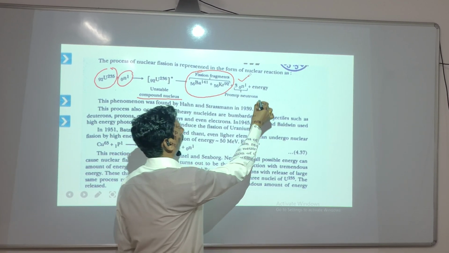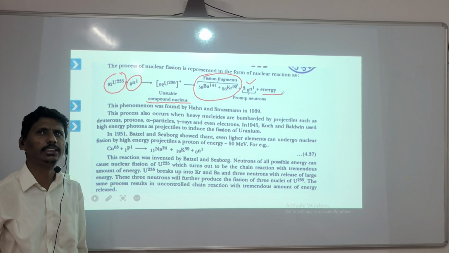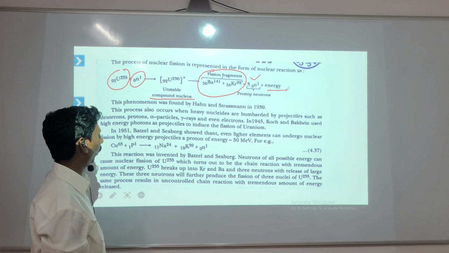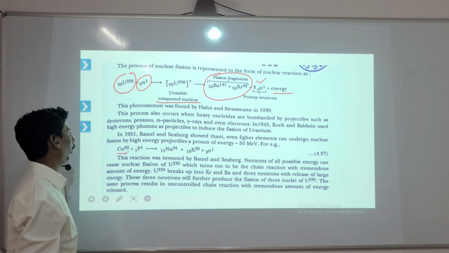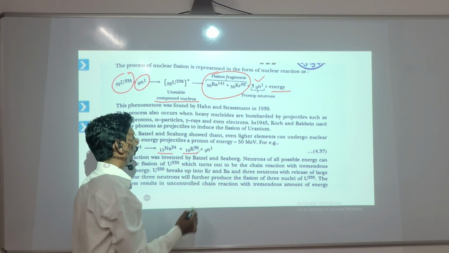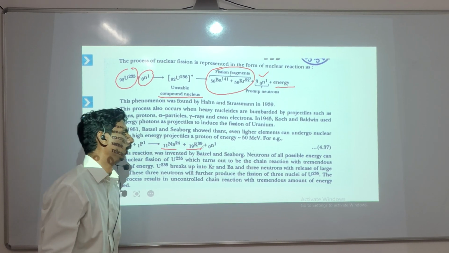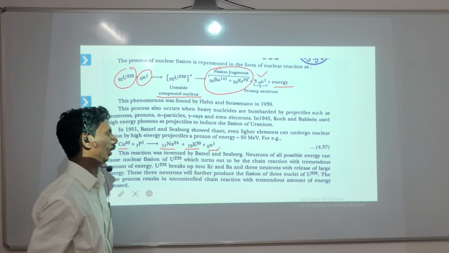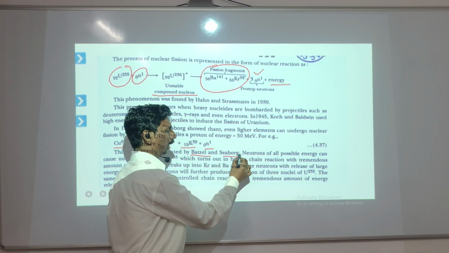In addition to that, a very huge energy is released in this reaction. In another example, when a proton is bombarded on a heavy nucleus, sodium and potassium form with the release of one neutron. This reaction was invented by Seaborg and his coworker.